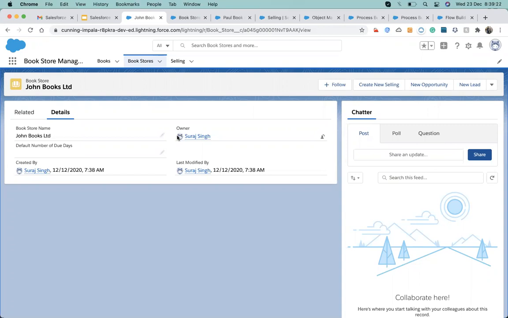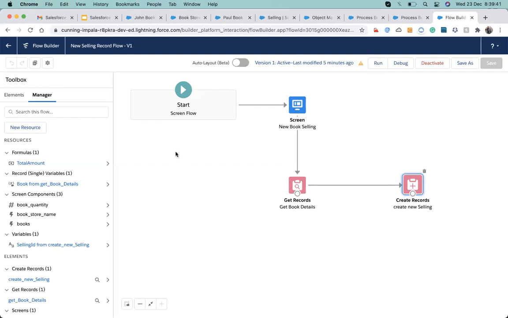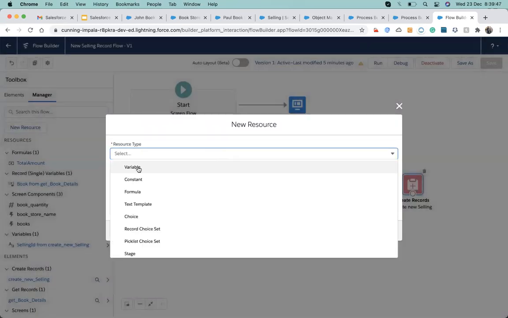This trick will help. Salesforce says that whenever we are working on any standard detail page, if you want to capture the current record ID, you just have to declare a variable named recordId. It will automatically capture that record ID value. So I will declare a variable named recordId, and it will capture that. I come up here and declare a new resource called variable.